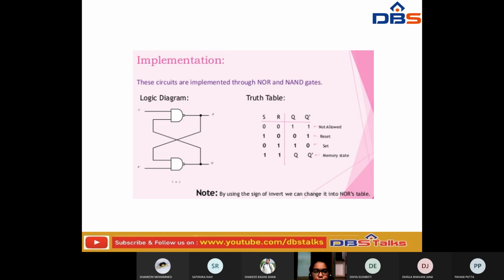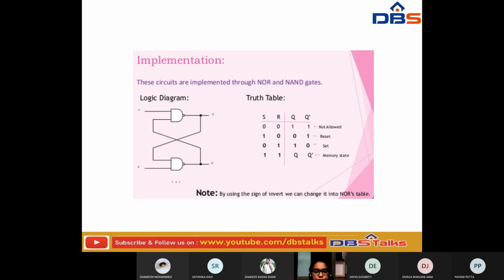That is not allowed. If S is 1 and R is 0, then Q will be 0 and Q dash will be 1. If S is 0 and R is 1, then Q will become 1 and Q dash will become 0.